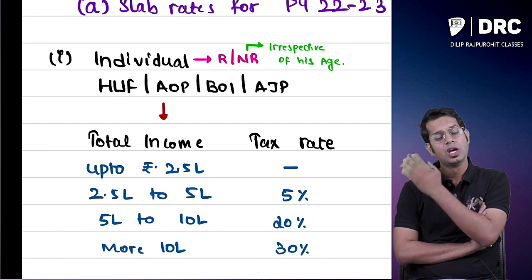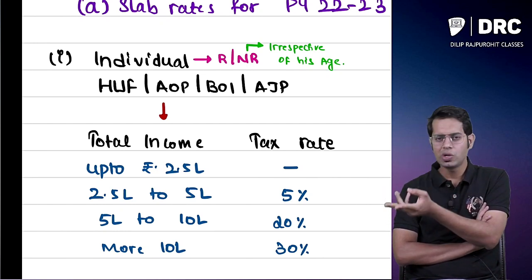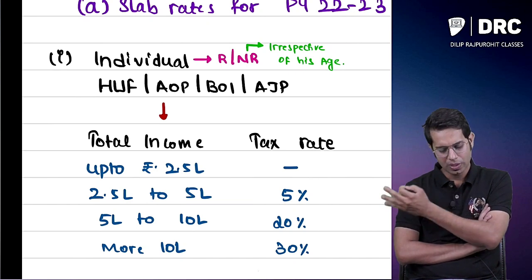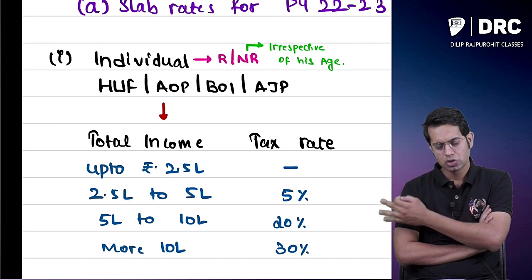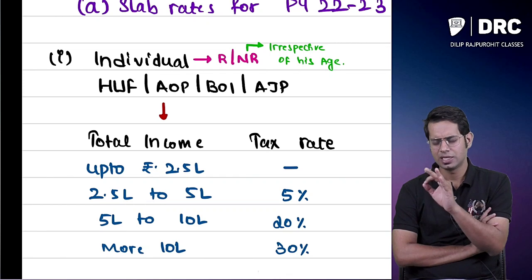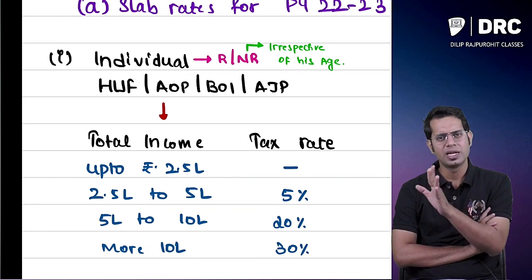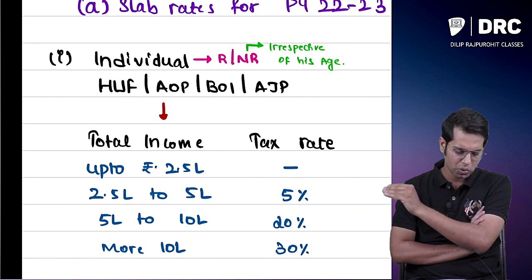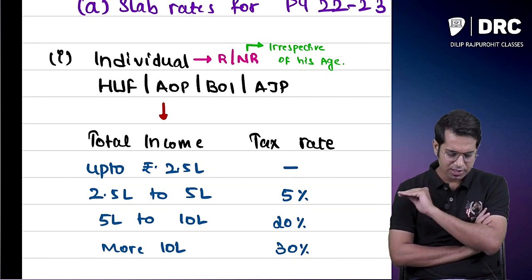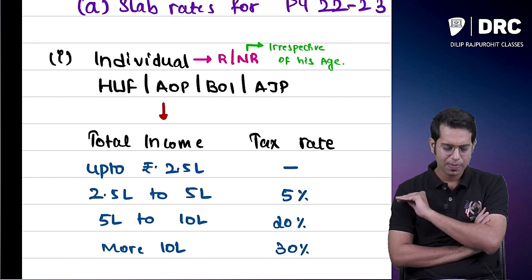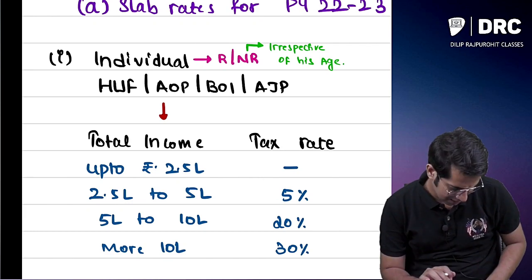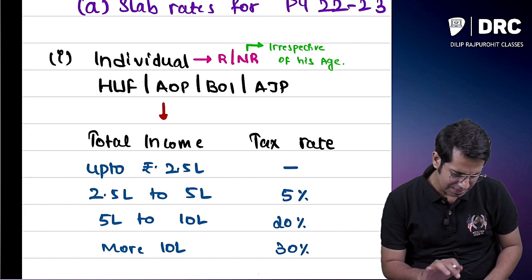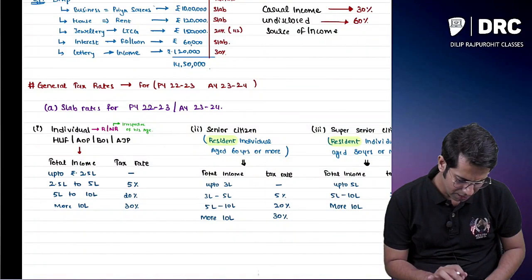It is 2.5. His age is more than 80 years, sir? I don't care. He is not a super senior citizen. For a non-resident, the slab rate is up to 2.5 lakhs, no tax; 2.5 to 5, 5%; 5 to 10, 20%; and more than 10, 30%. So these are the basic slab rates which are applicable.